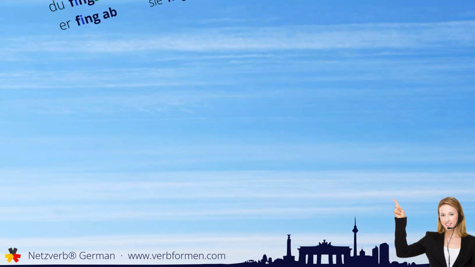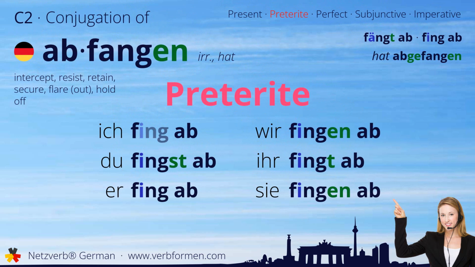Next up is the preterite. Ich fing ab. Du fingst ab. Er fing ab. Wir fingen ab. Ihr fingt ab. Sie fingen ab.